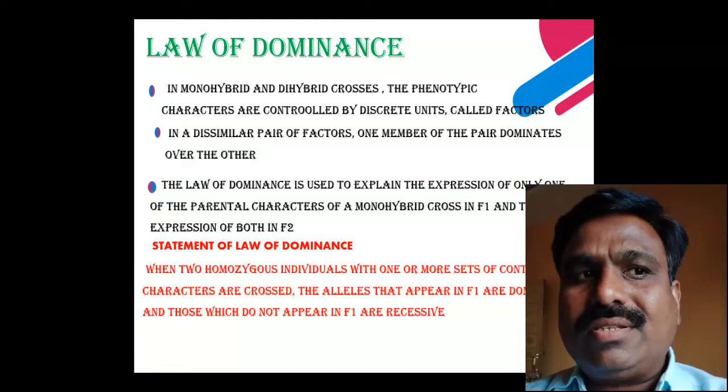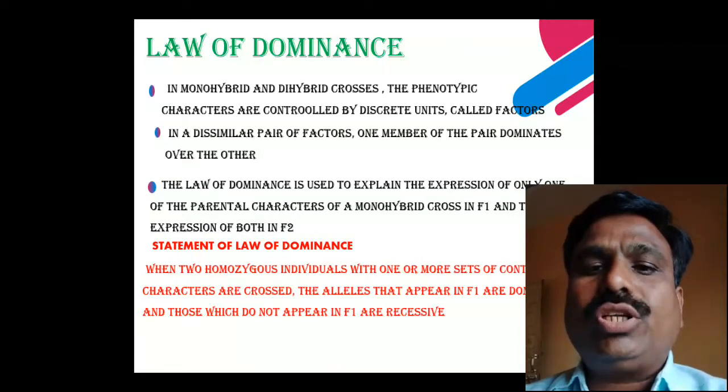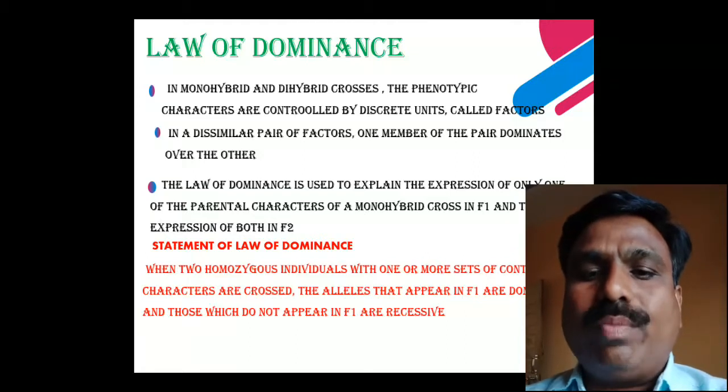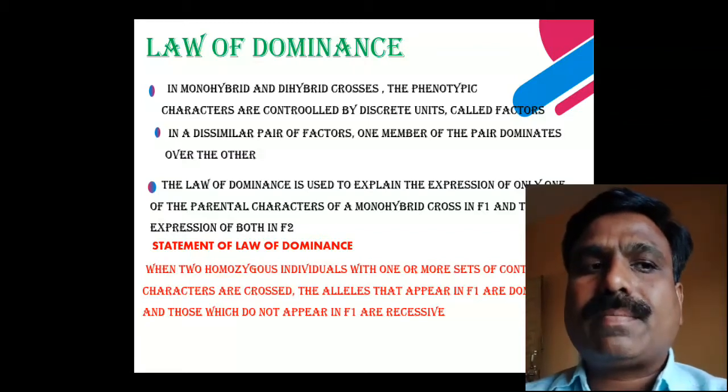In board examinations, a question may be asked for 2 marks or 3 marks: state the law of dominance and explain with suitable examples.